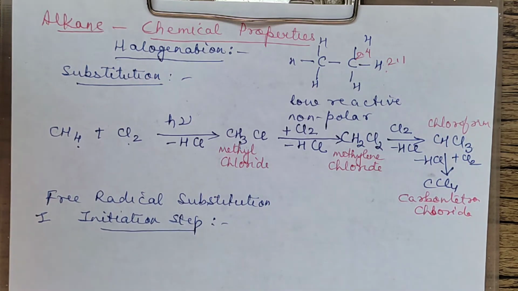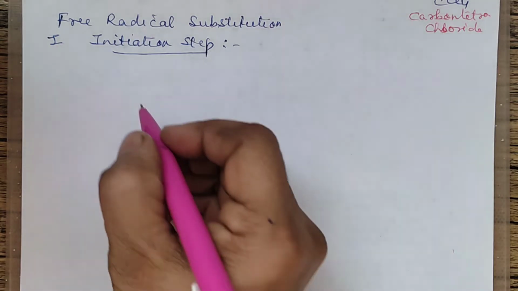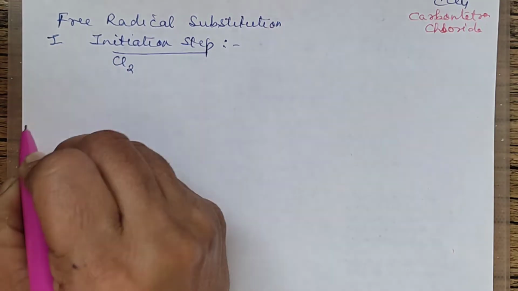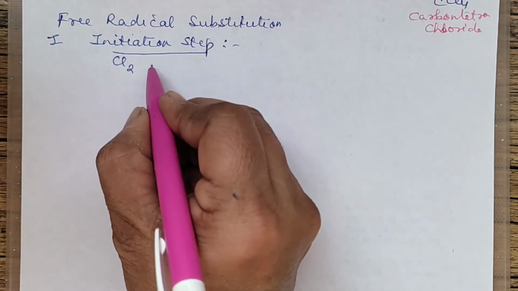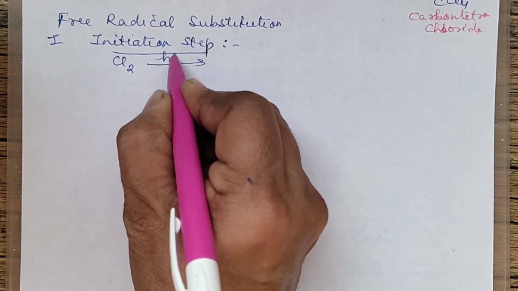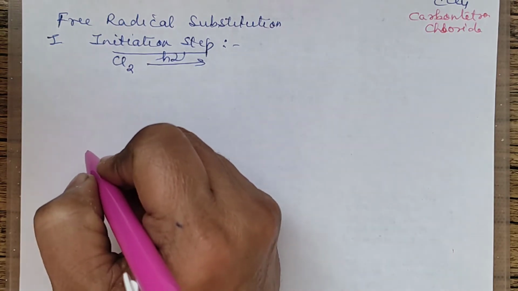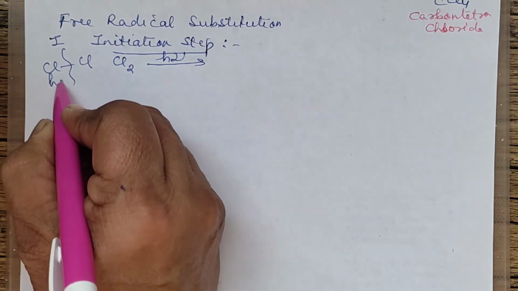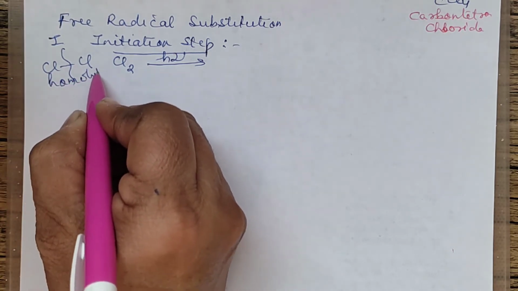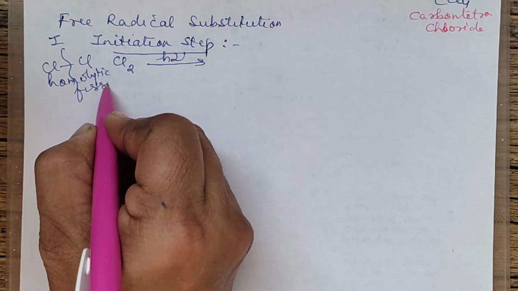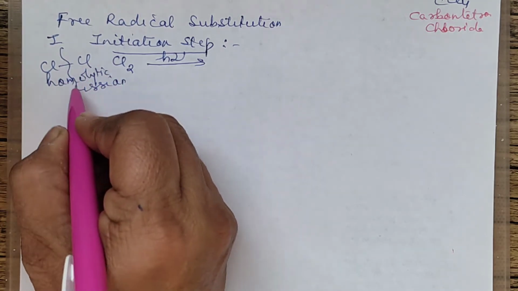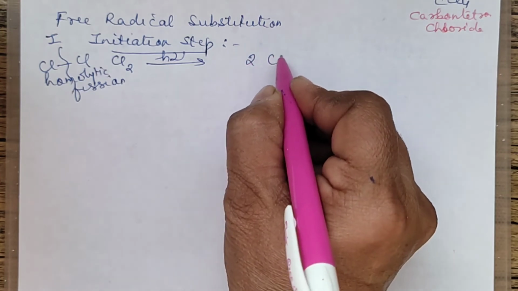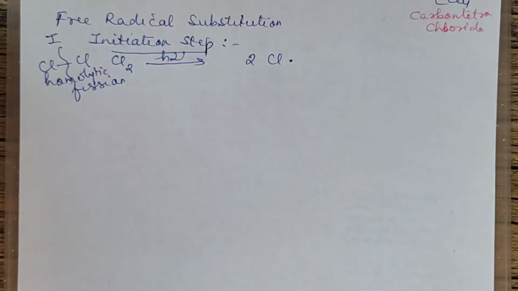So now what happens in that? Let's see here. So first you took chlorine, right? Chlorine, that is the halogen. In the presence of sunlight, first homolytic fission occurs between two chlorine atoms. It was like this, one chlorine and the other chlorine. Homolytic fission, that means a symmetrical fission occurs. The bond is equally shared by the two chlorine atoms and it will result in the formation of chlorine free radical.